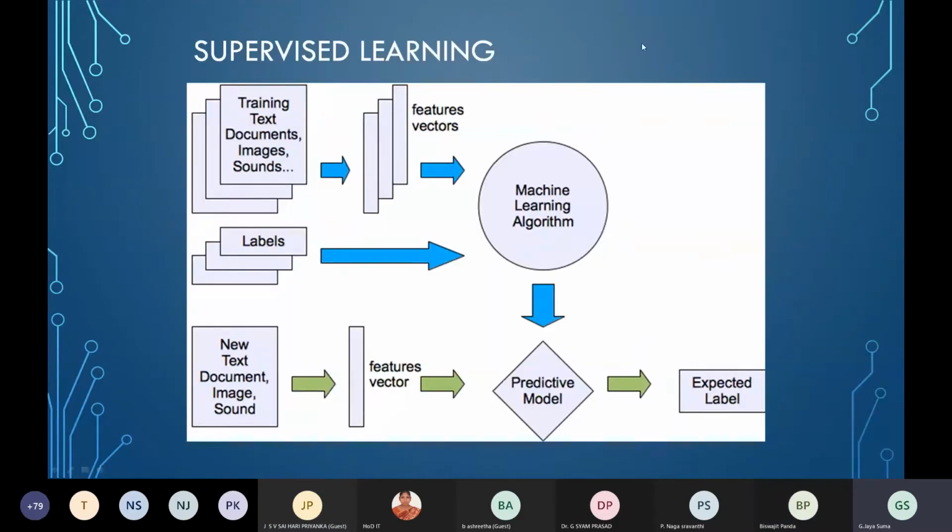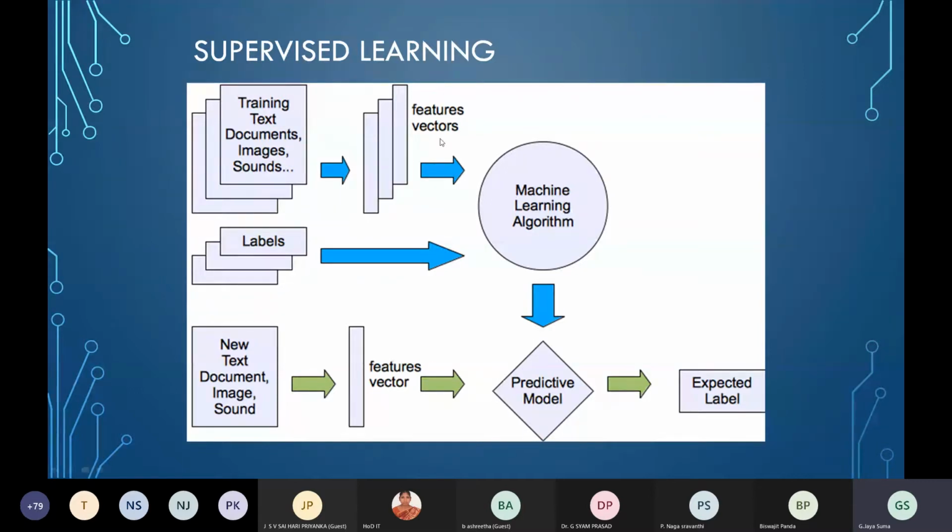See, this is the system architecture of supervised learning. We have different types of input data, that is training data. It can be text, documents, images and sound. So basing on whatever the input that you have taken here, the feature vectors will be generated. The feature vectors means the parameters that you are choosing. For example, in the morning I said the apple, orange and ball. Basing on the shape, the color, the texture, that is nothing but the feature vector.